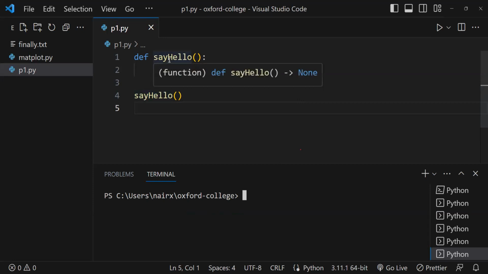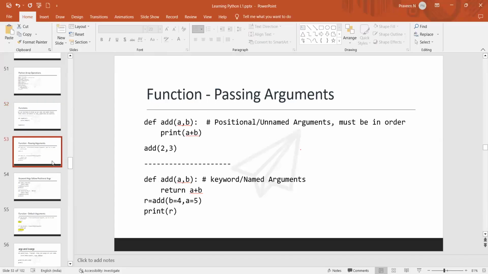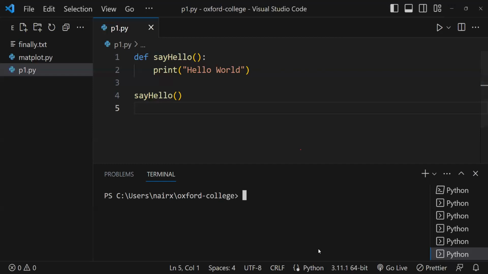This is the concept of function in Python, which is straightforward, no curly brackets and all that. Just give a colon and give a block of statements inside that function. Very simple function. The next is, how do we pass an argument to that function? Let's say we have an example here called add.